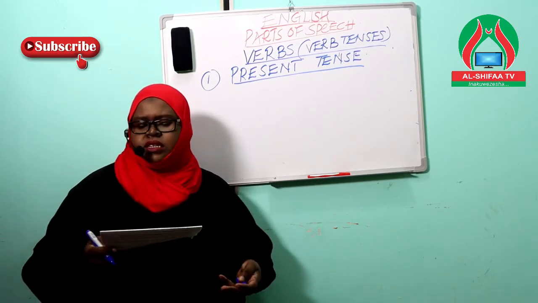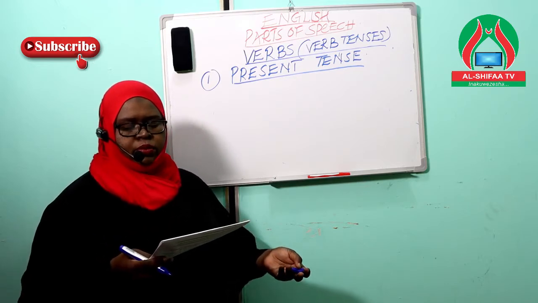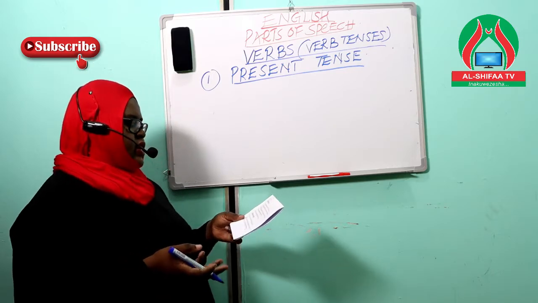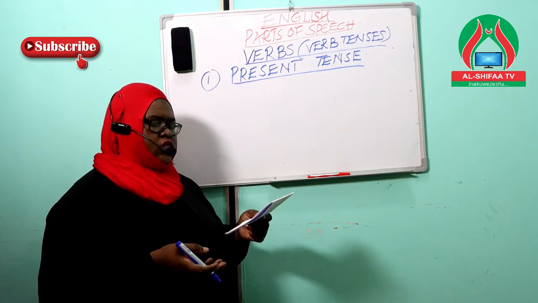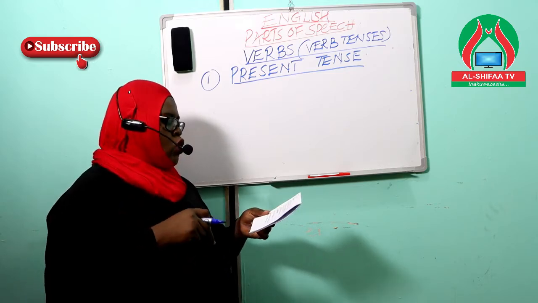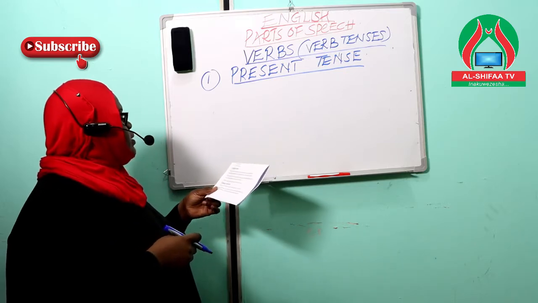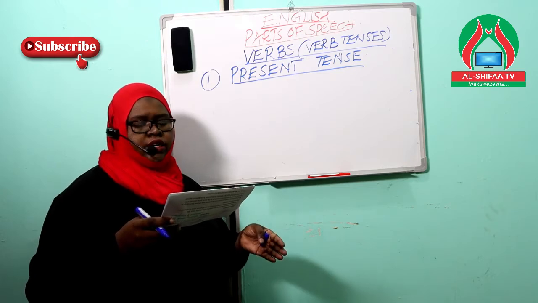This is a tense that is expressing an action that is currently going on, or it is habitually performed, or a state that currently or generally exists. So simply we can also say that it is a verb that describes actions happening right now, or actions that are continuous.